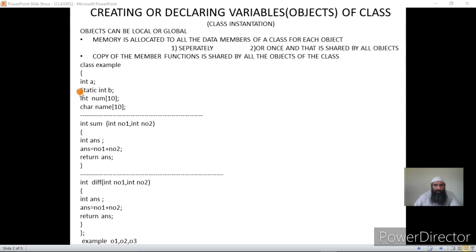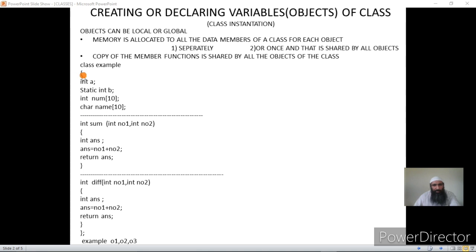Note, these are not declarative statements. These are simply statements to show what should exist within the objects, how the objects will be created out of the example. Once you create an object, we should have one member A, which should be an integer, another member b, which should be a static member, another member that is an integer array of 10 elements, another member name of 10 elements of character type, and two functions. So these are not declarative statements. Don't ever consider these as declarative statements.